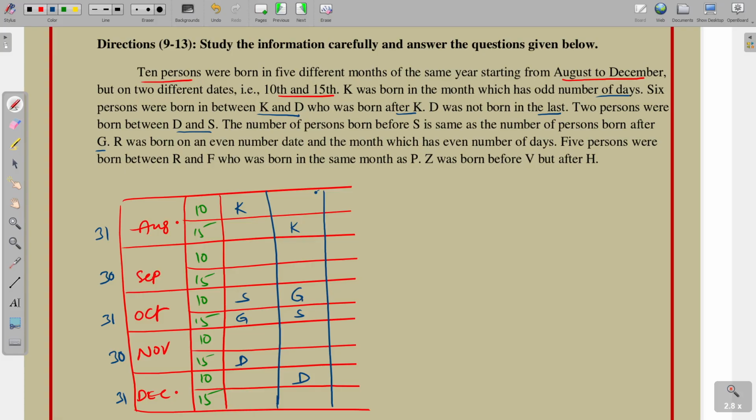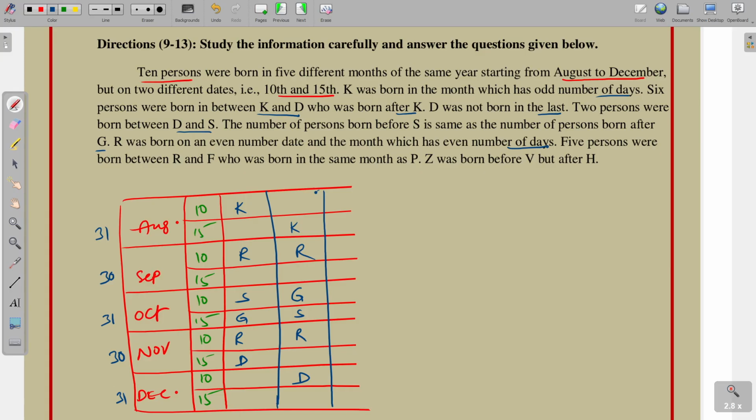R was born on an even number date and in a month which has an even number of days. So the month is even and the day is also even. See the first possibility, and September has 30 days, so here R is placed. And coming to the second possibility, here either R here or here, and here also R comes here, and also R comes here.